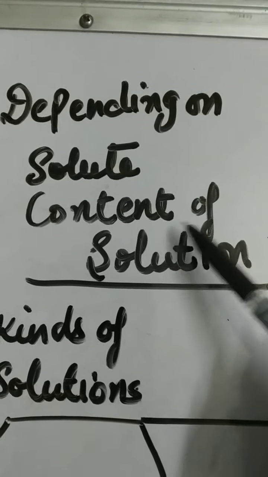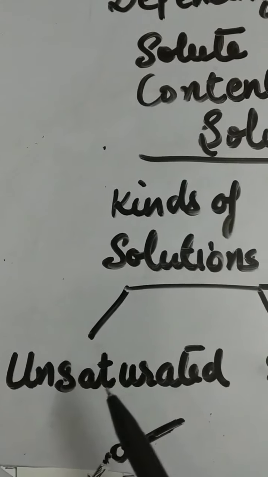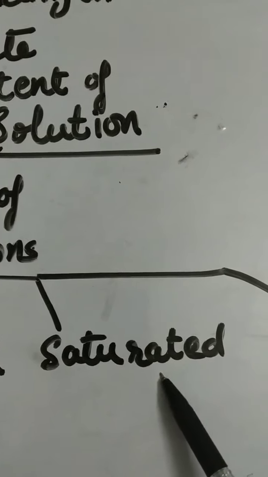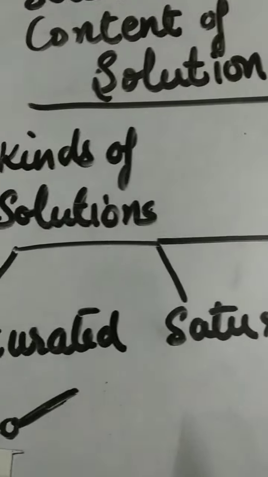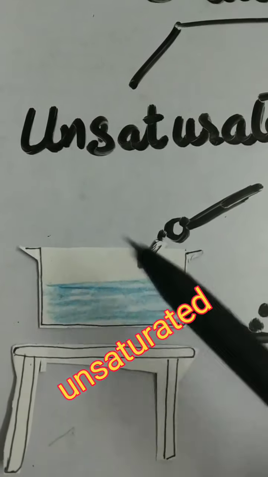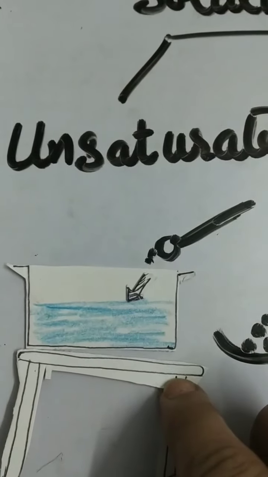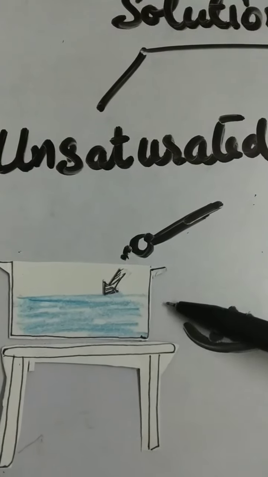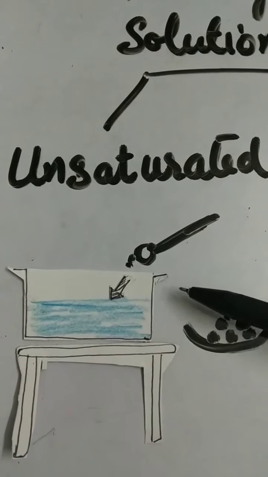Depending on the solute content of the solution, there are three kinds of solution: unsaturated, saturated, and supersaturated. Unsaturated: a solution capable of dissolving more solute at a given temperature is called an unsaturated solution.